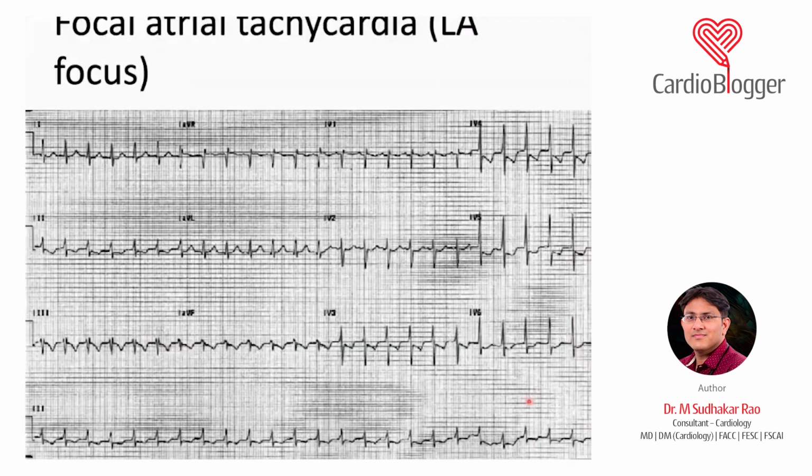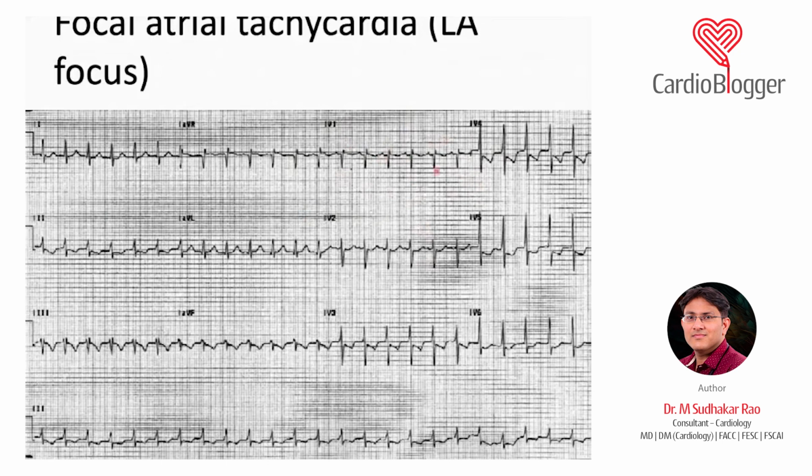Now see this ECG. I will only describe this ECG. This is a 12-lead ECG, and there is no doubt it is a narrow QRS tachycardia. Next thing is, are you able to make out a P wave? So you see all the leads, is a P wave visible? For all practical reasons, always remember, if you want to see a P wave very clearly, always see lead V1. And here in lead V1 you have a P wave. The rate of the tachycardia is somewhere around 150, so it is a regular SVT with a rate of around 150.